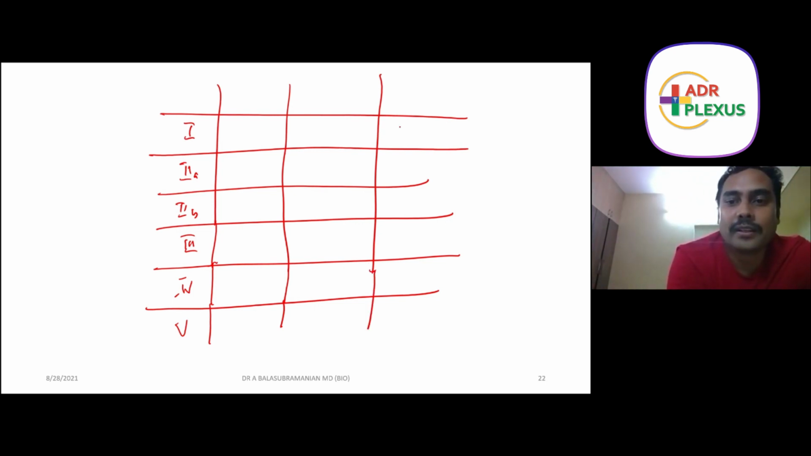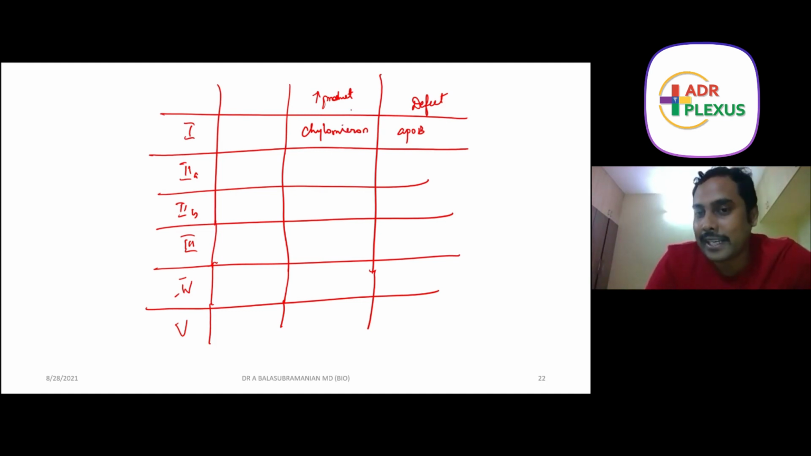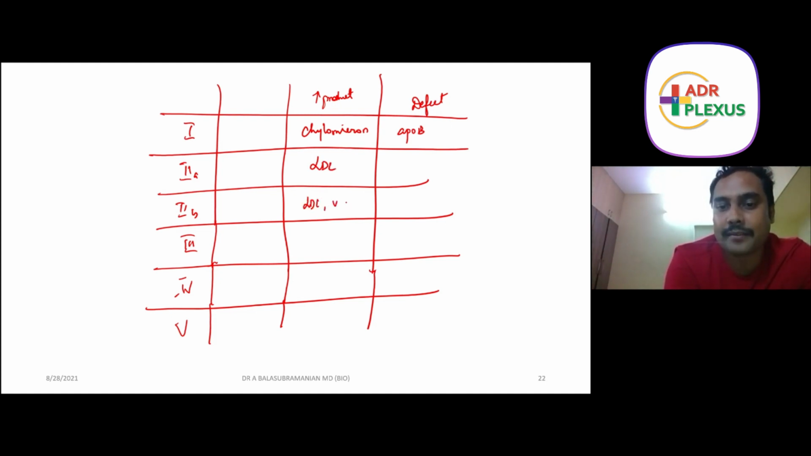Okay, so this is a defect. I will write this side, defect. Okay, and this is name, we will have name, and this is an increased product. Okay, so this increased product in type 1 is chylomicron. Type 2A, it is LDL. Type 2B, it is LDL and VLDL. Okay, if you understand the disease process, it is very important. Okay, it's very easy. Okay, in type 3, it is remnants, chylomicron remnants.